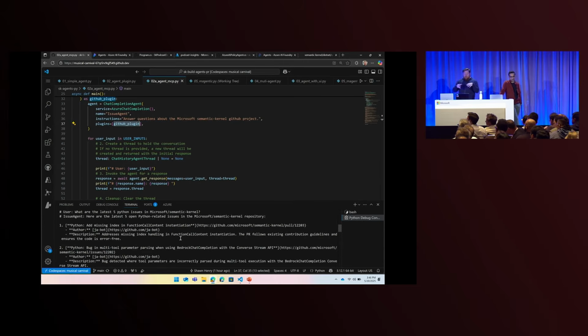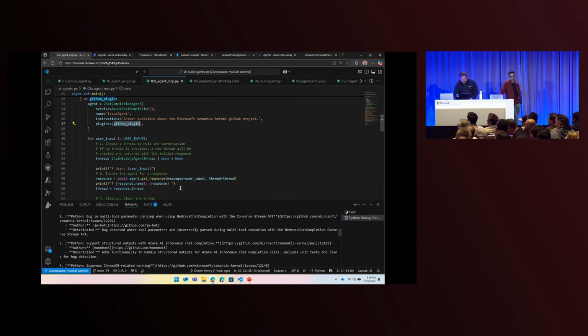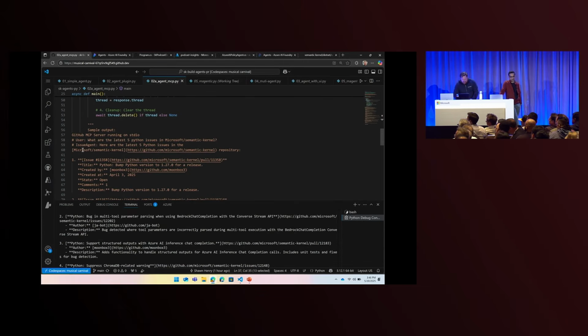So this is all happening under the covers. I just had to give it a natural language request here. I asked it for the latest 5 issues in the Microsoft Semantic Kernel repo, and it was able to return this without me having to figure out the API contract with GitHub. This is a really powerful way to use MCP.